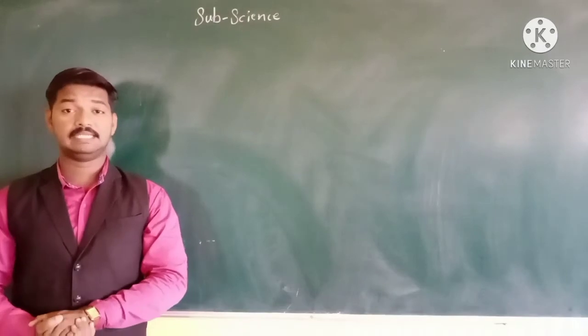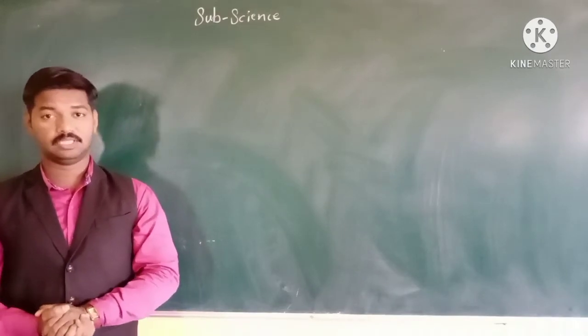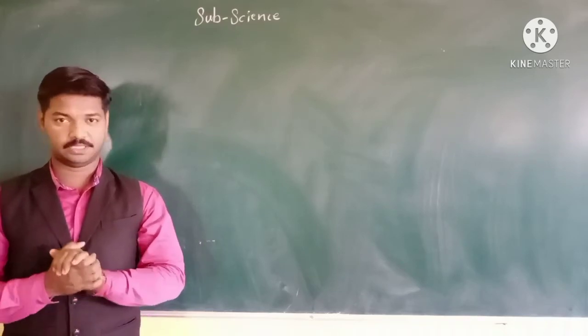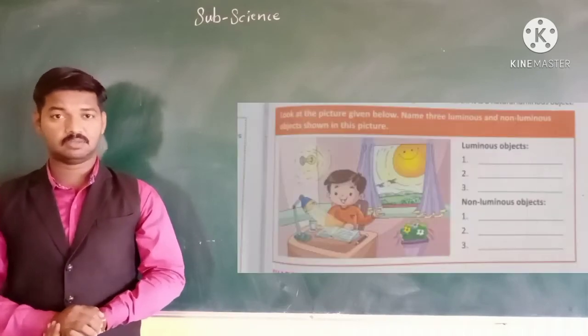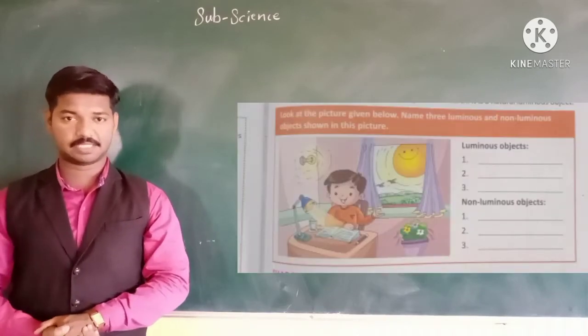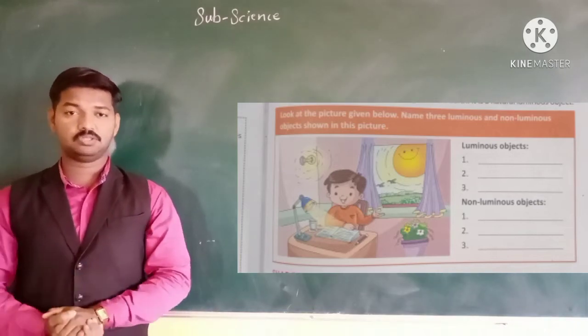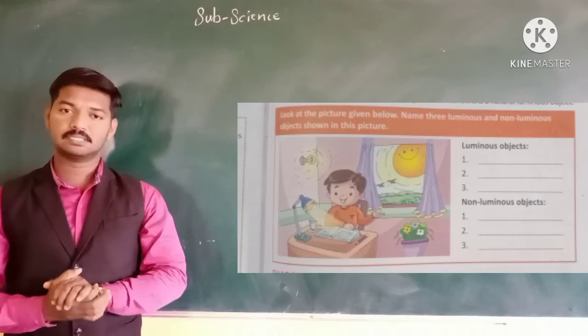The sun is the main source of heat and light on the earth, and it is a natural luminous object. Now a chart is given there. The picture will be given in your textbook, page number 67. So from that picture you have to find out luminous objects and non-luminous objects.